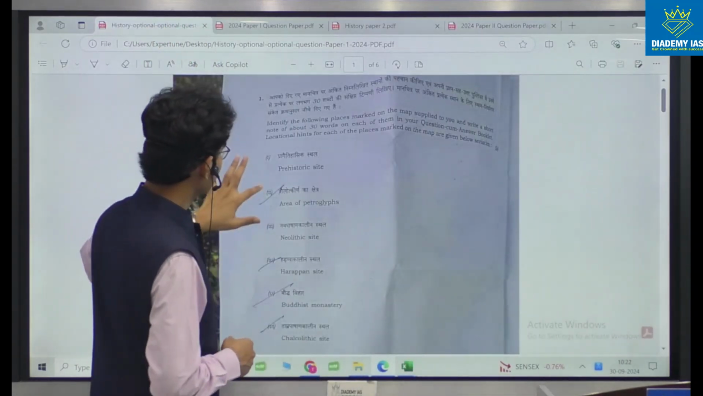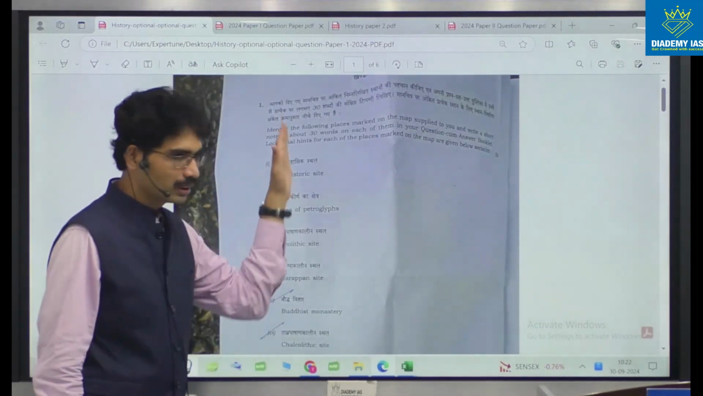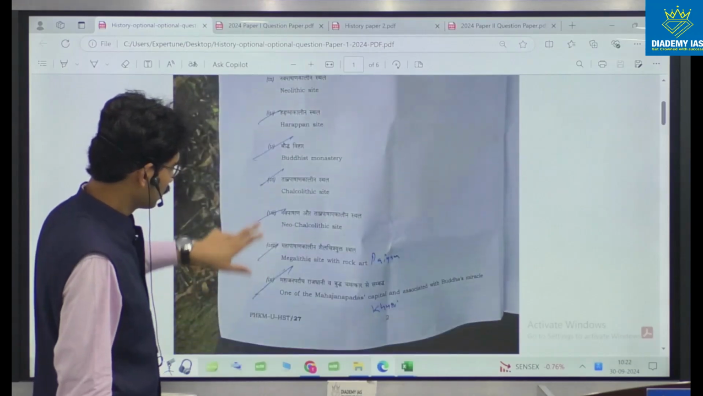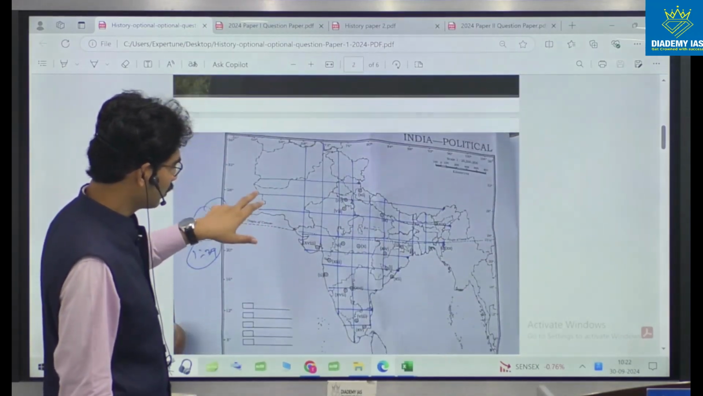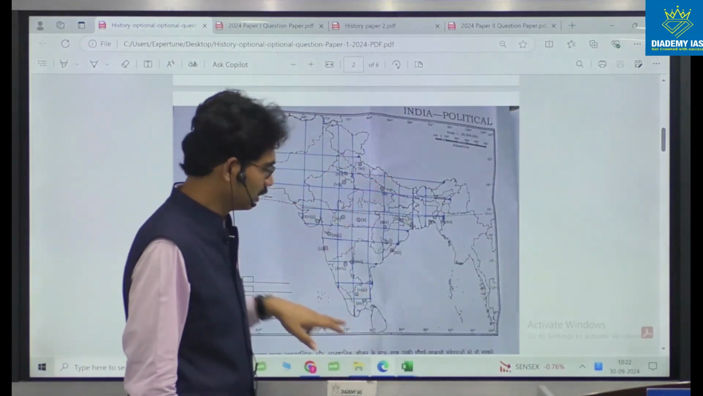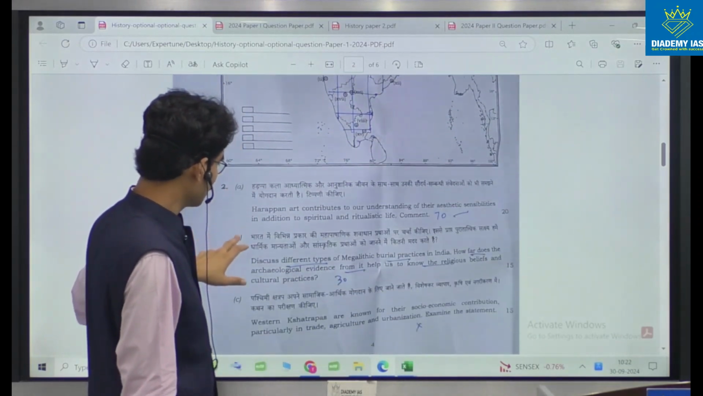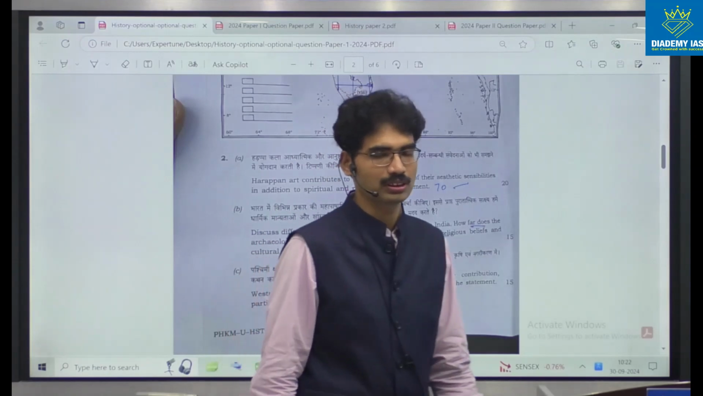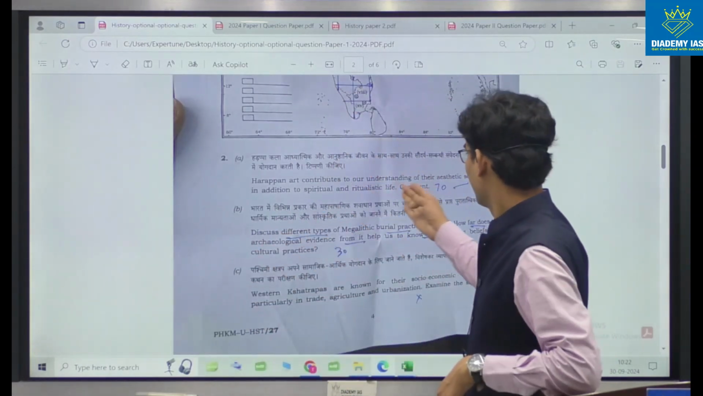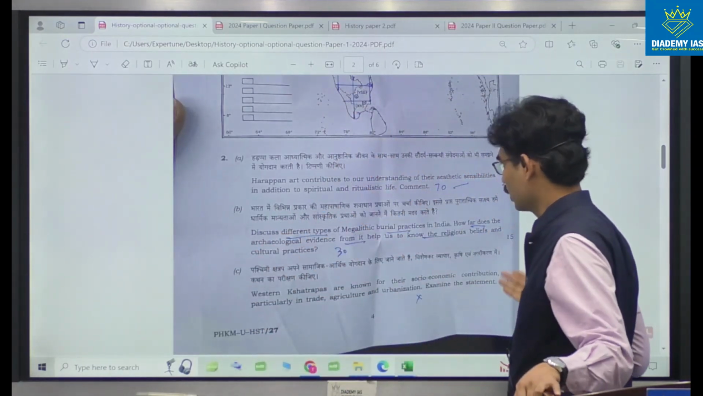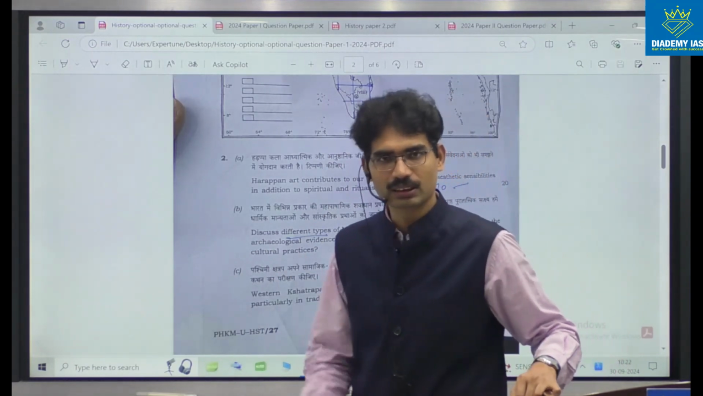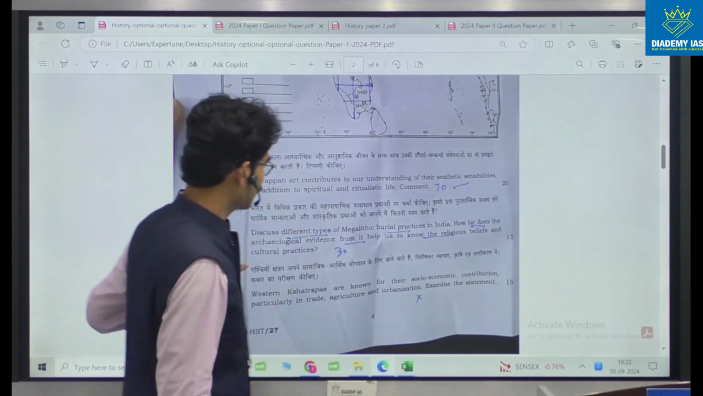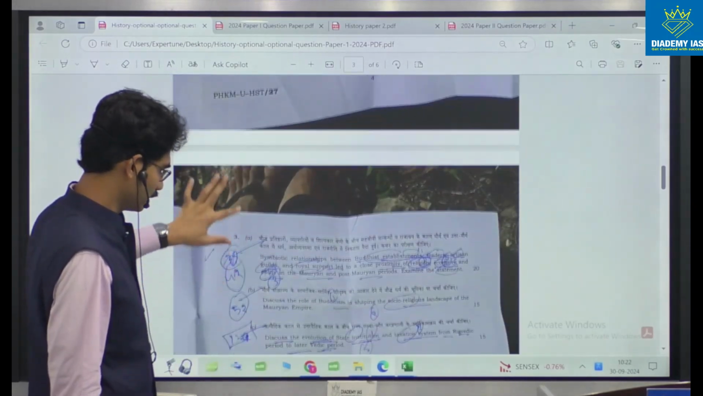This is the question paper. This is the map question, 20 marks, and this is how the map is given. Thereafter, from the second question onwards, normal, regular questions. Here 2A is a 20 marker, then 15 marker, 15 marker. Each question contains 50 marks: second question, third question, fourth question.